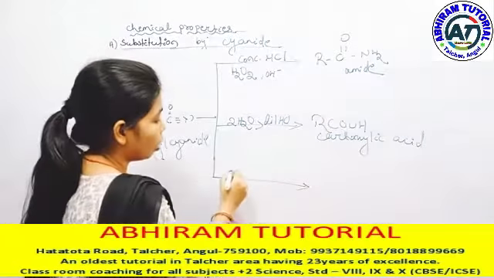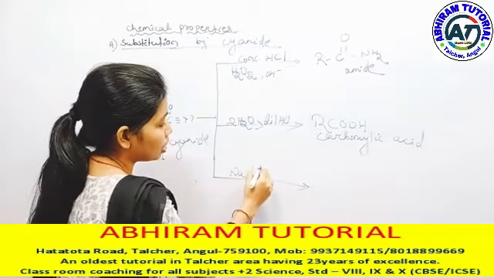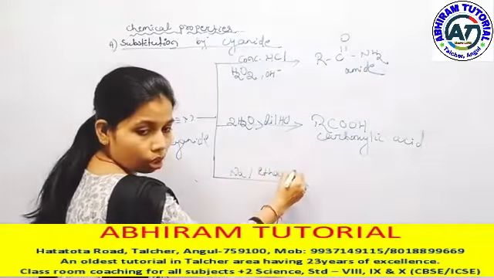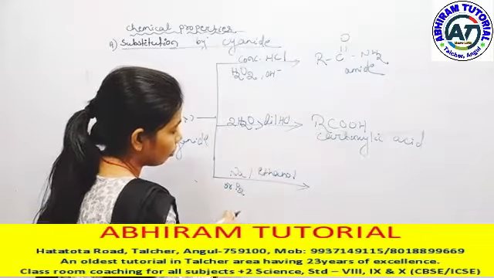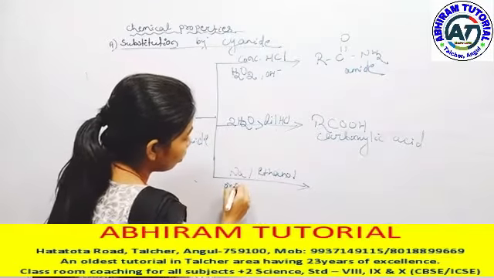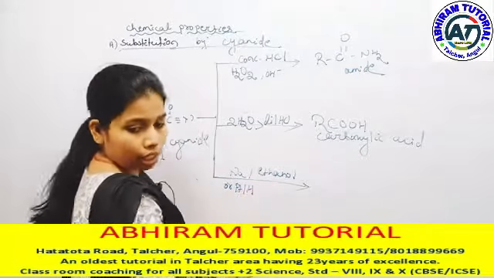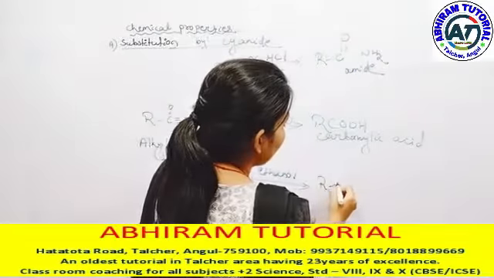If it reacts with sodium in the presence of ethanol, or with a platinum plate in the presence of hydrogen, it gives us primary amine.